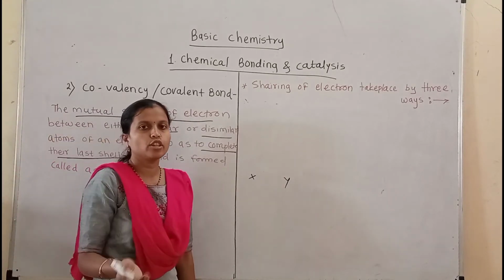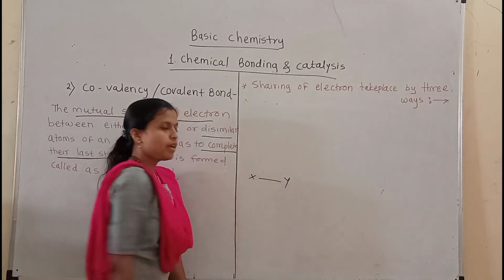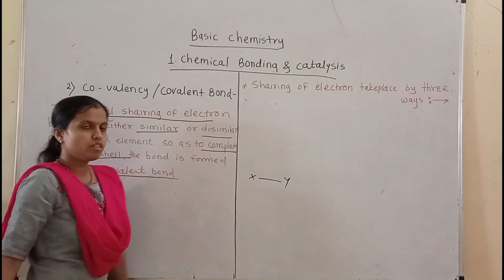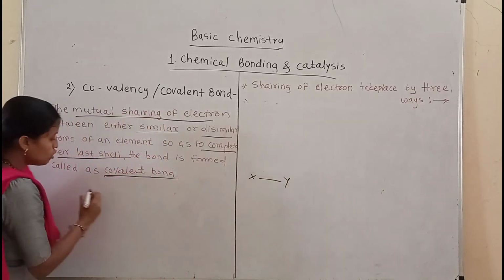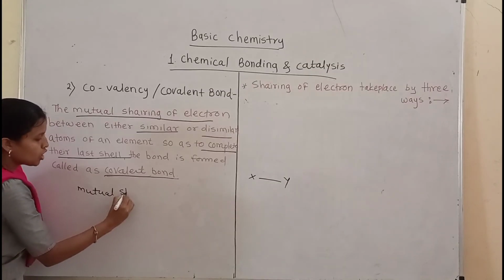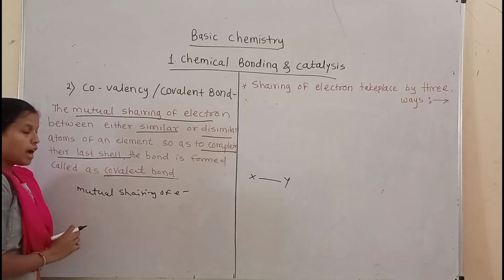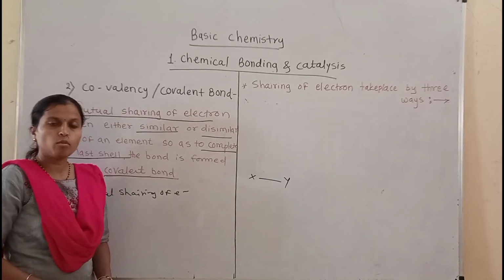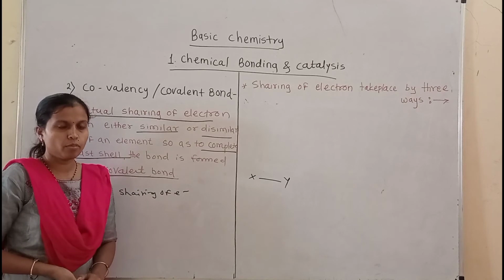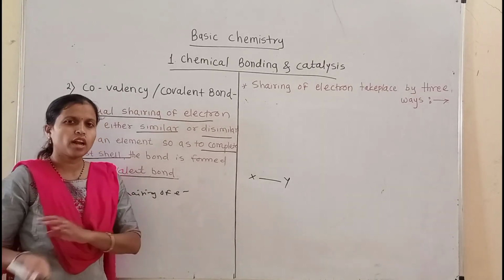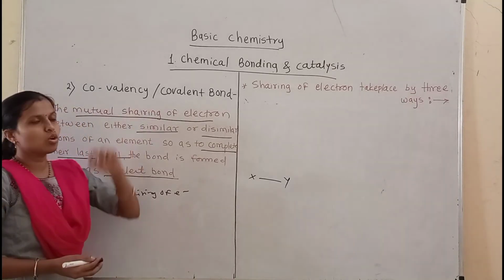The bond formed between these two atoms is called the covalent bond, and the valency is called covalency. Since no atom loses an electron and no other atom gains one, no electrical charges are developed when the covalent bond is produced.